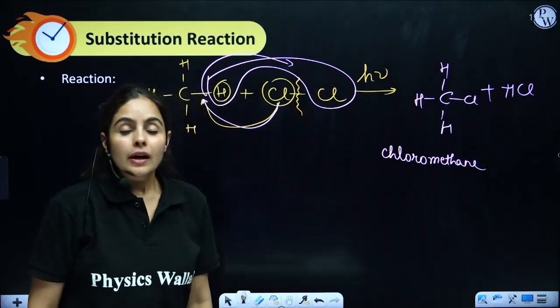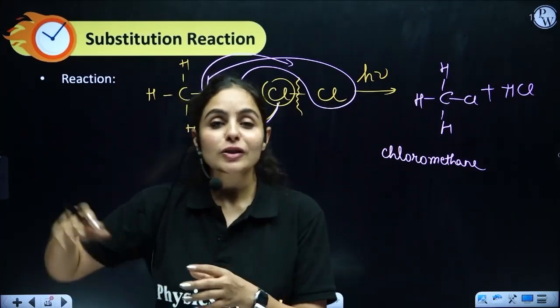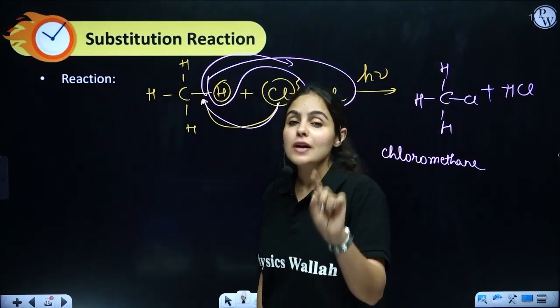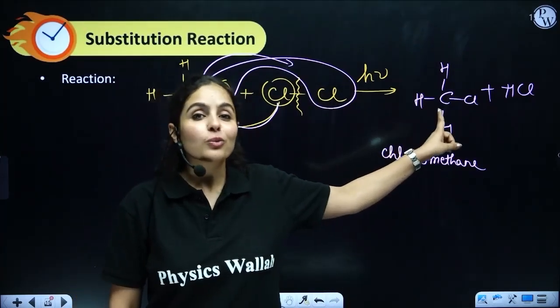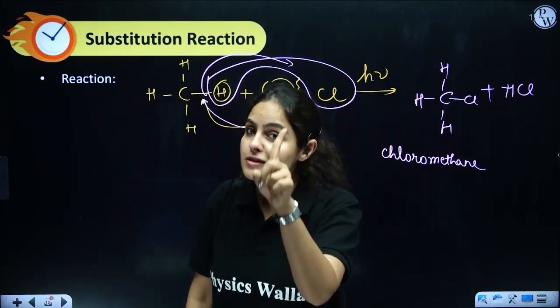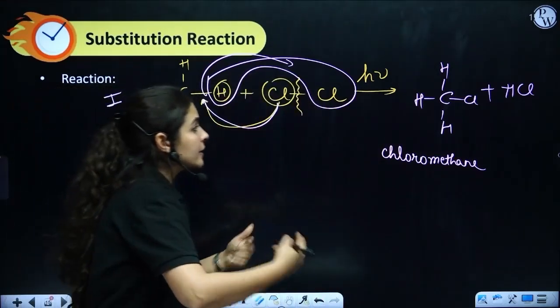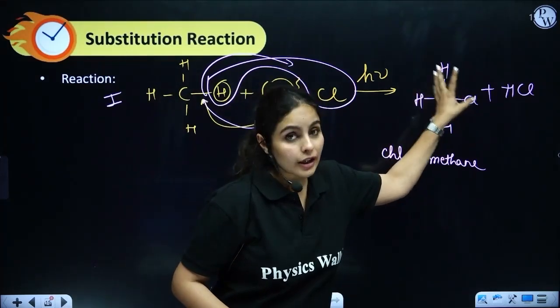Now, another thing that you need to remember: if any reaction is using sunlight to proceed, those reactions are chain reactions, stepwise reactions. So this is not over yet. This is just one step of the reaction, and this will continue till all hydrogens are substituted by chlorine. Is that clear?